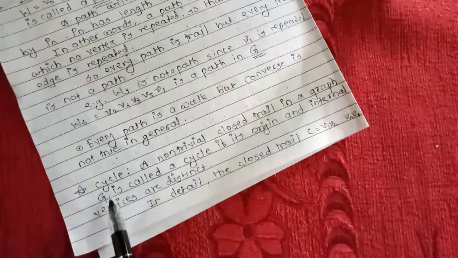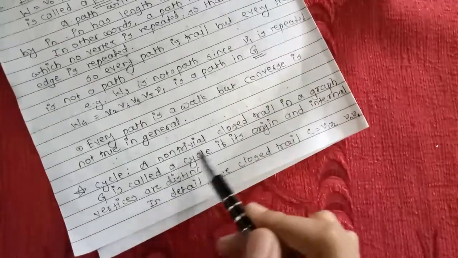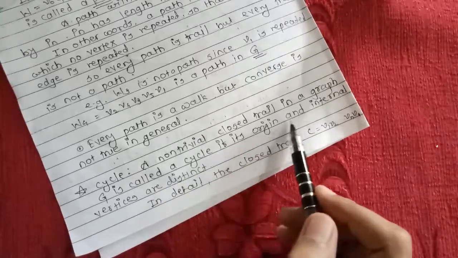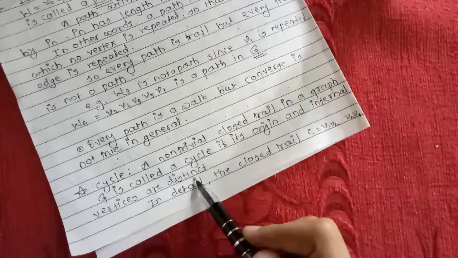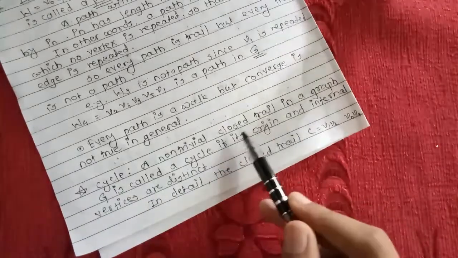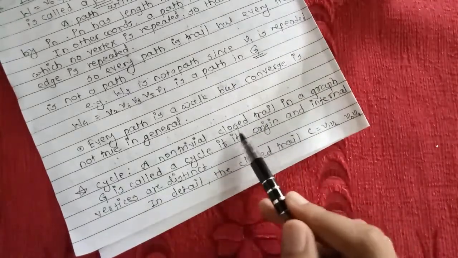Now the next definition is cycle. A non-trivial closed trail in a graph G is called a cycle if its origin and the internal vertices are distinct. So a cycle means a trail, and the trail should be closed.